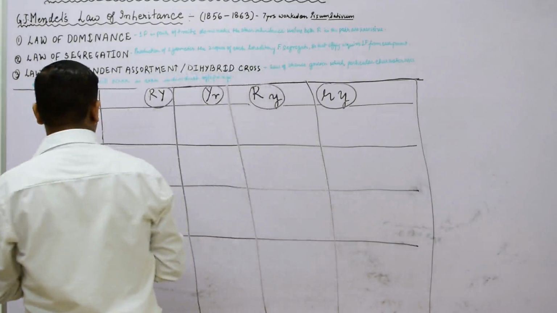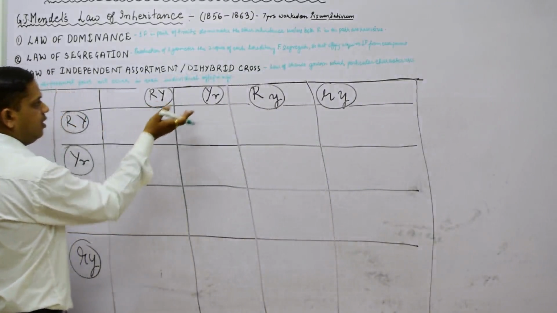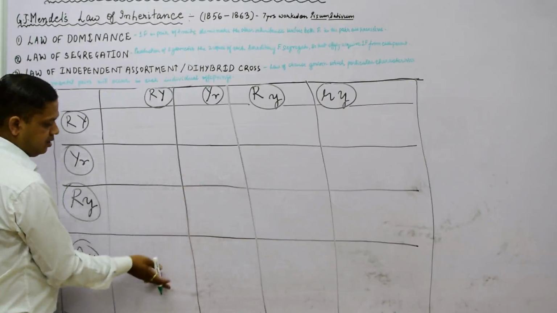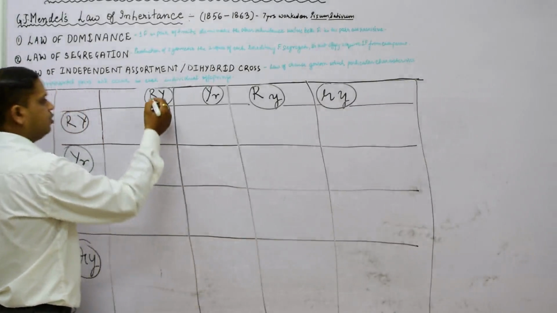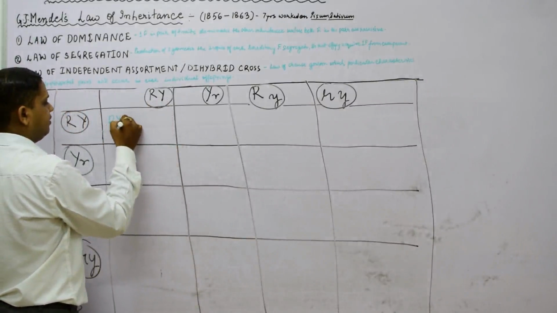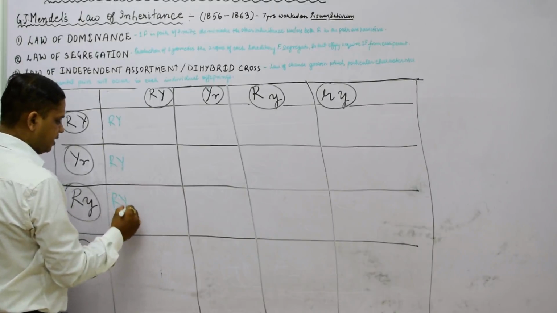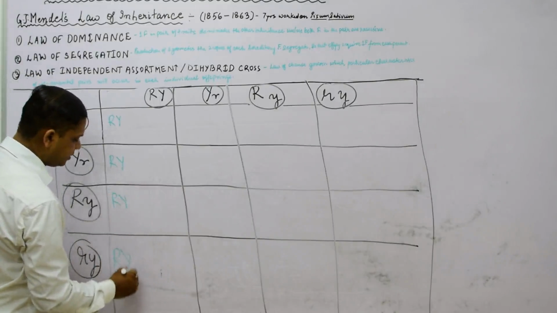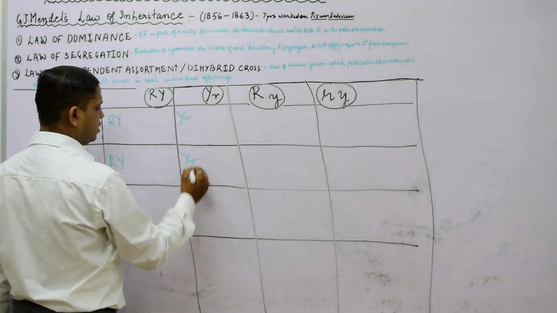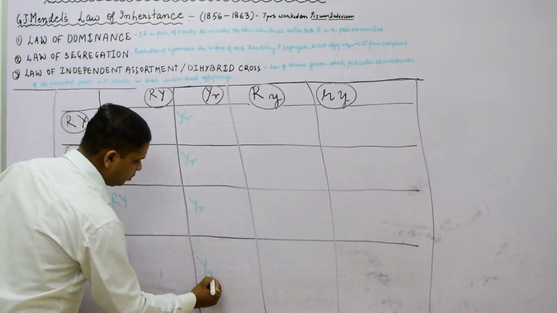First of all, we will write the upper capital R, capital Y in all four sections. We will keep it in each section, so it will be dropped down: capital R, capital Y, capital R, capital Y, capital R and capital Y. Here capital Y, small r, capital Y, small r, capital Y, small r.